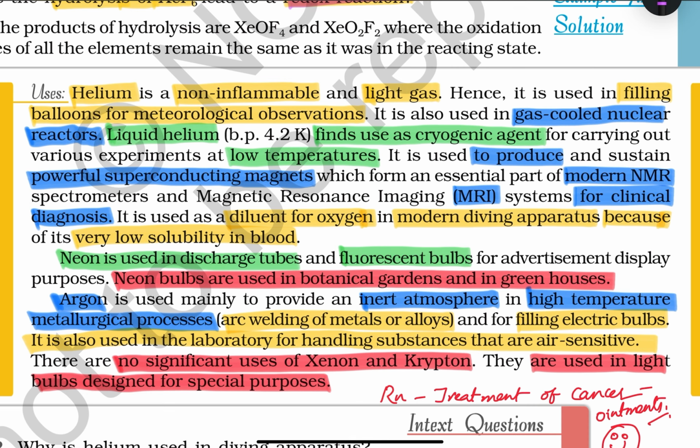Neon is used in discharge tubes and fluorescent bulbs. Neon bulbs are used in botanical gardens and in greenhouses. Argon is used to create an inert atmosphere in high temperature metallurgical processes, for welding, and for filling electric bulbs. It is also used in the laboratory for handling substances that are air sensitive. Krypton and xenon are used in special purpose bulbs. Krypton for miners' cap lamps, xenon for some photography flash bulbs. Radon is used in the treatment of cancer.